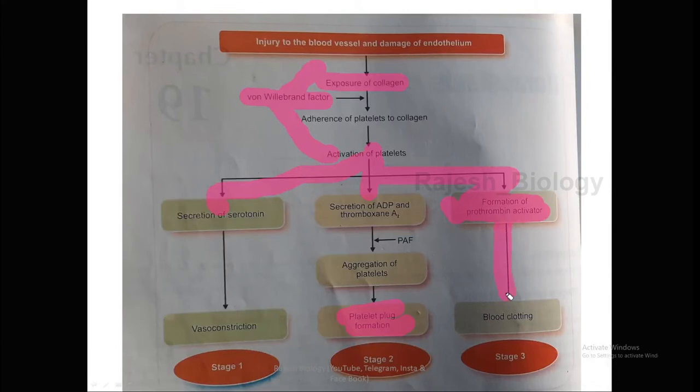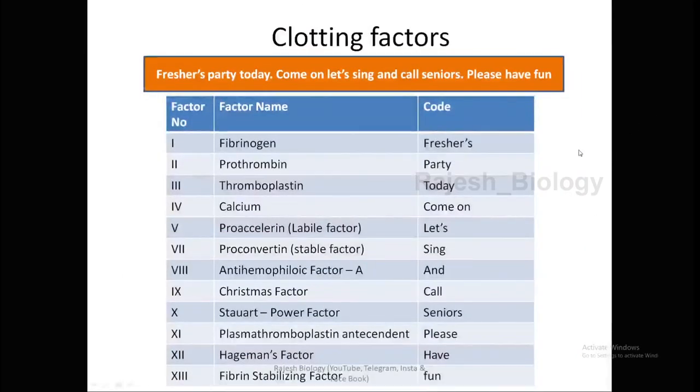It involves so many factors, and those factors are known as coagulation factors or blood clotting factors. There are nearly 13 factors. Fibrinogen, prothrombin, thromboplastin, calcium, proaccelerin, proconvertin, antihemophilic factor A, Christmas factor, Stuart-Prower factor, plasma thromboplastin antecedent, Hageman's factor, and fibrin stabilizing factor.